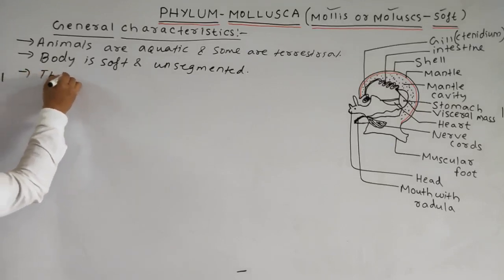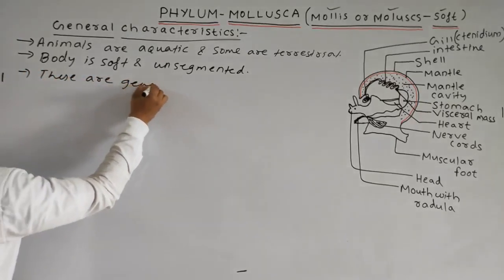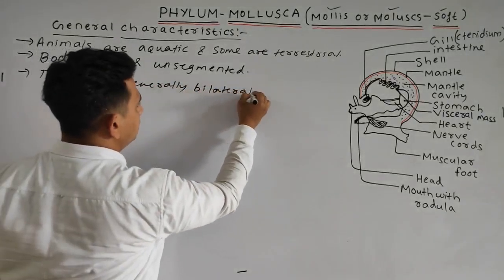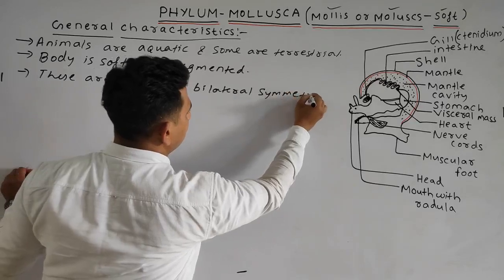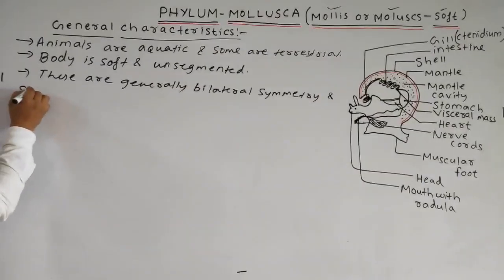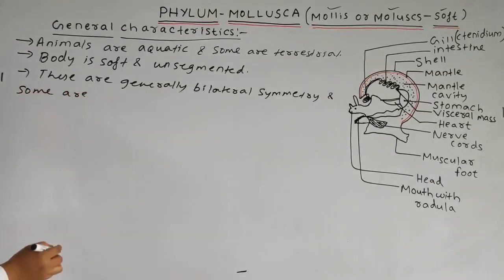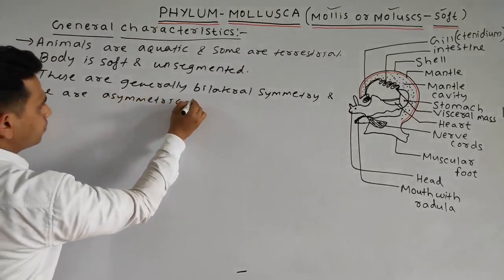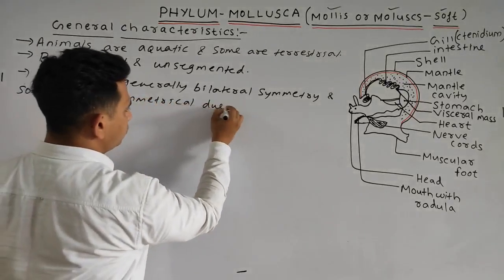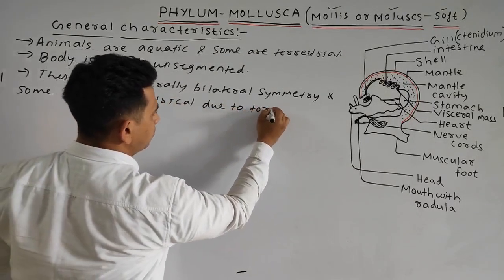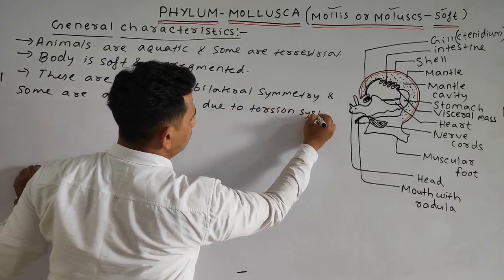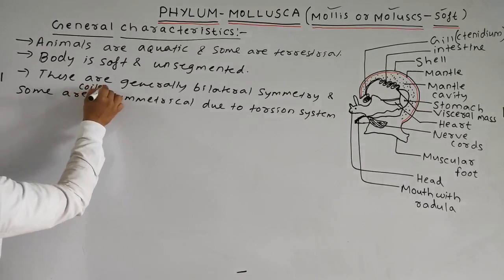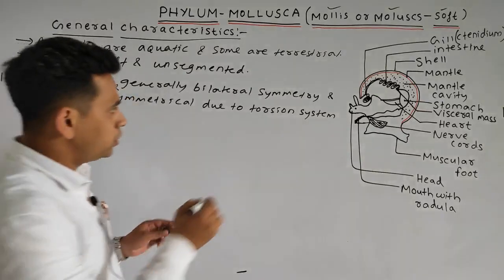These are generally bilateral symmetry, and some are asymmetrical. Some are asymmetrical due to torsion system, and some are coiled and asymmetrical, okay students, due to torsion system.